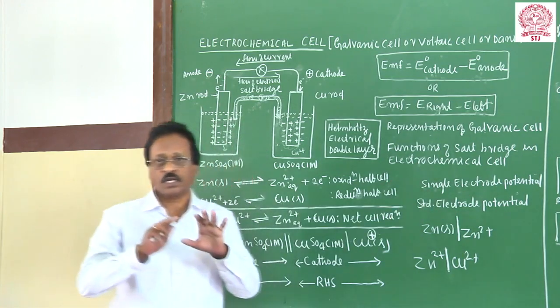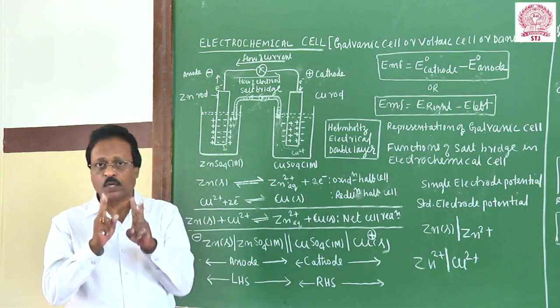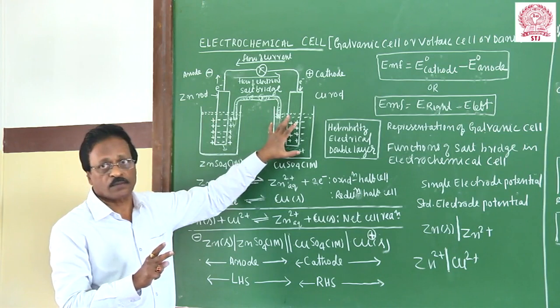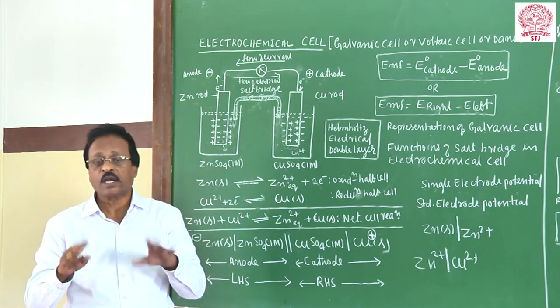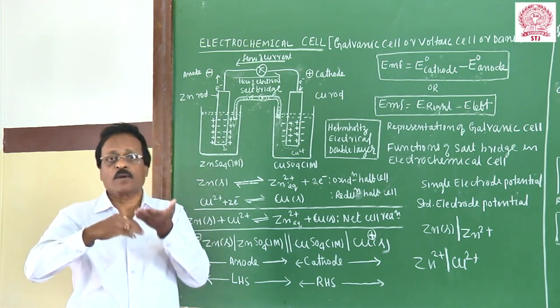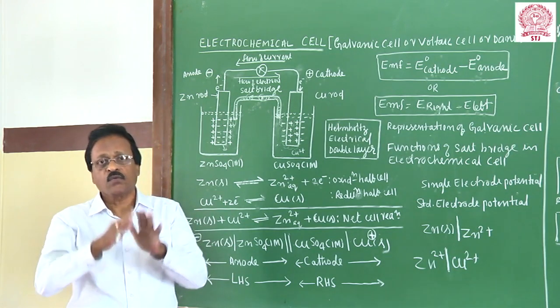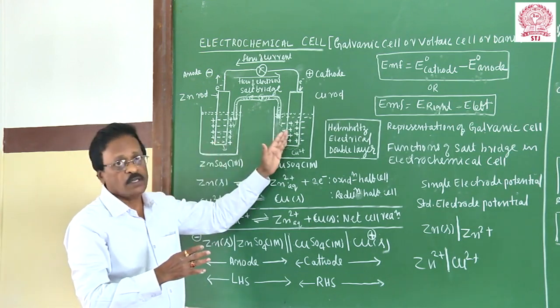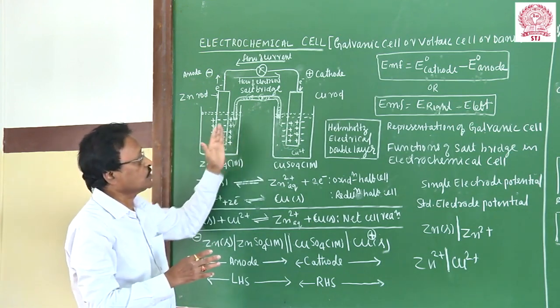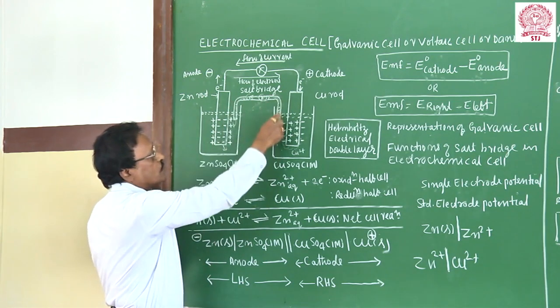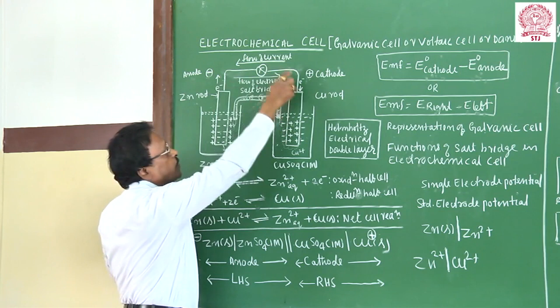If you want to construct a cell, we require two electrodes. One has to undergo oxidation, and one must undergo reduction. For the application of the electrochemical cell, we choose one metal placed above hydrogen and one metal placed below hydrogen to form an electrochemical cell. So one is the more active metal and the other the less active metal. This one undergoes oxidation, and this one undergoes reduction. We combine these two internally by using a salt bridge and externally through a copper wire.